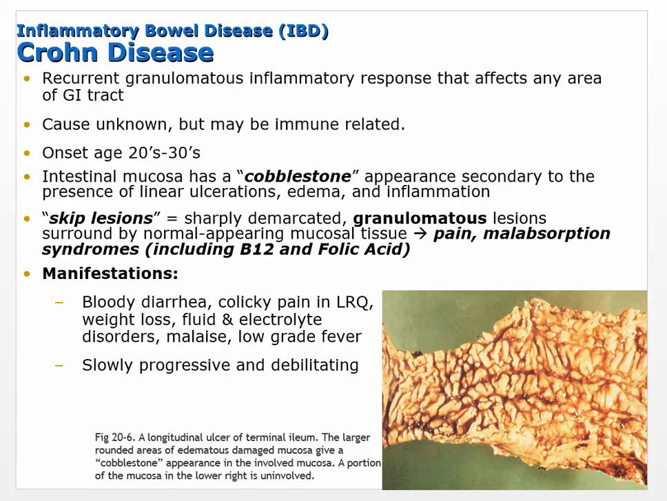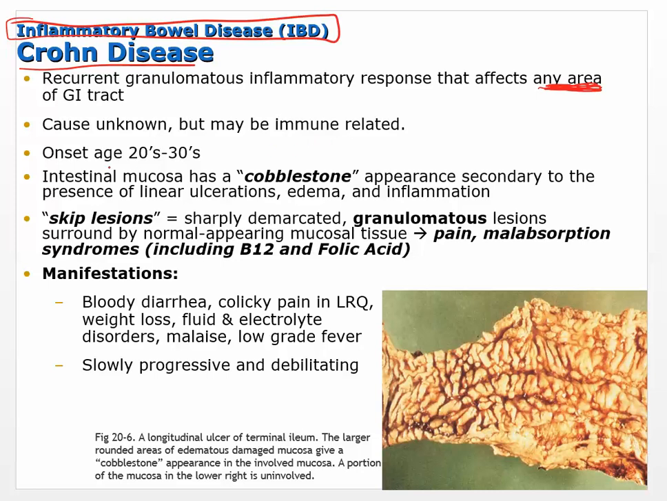Okay, so inflammatory. Remember, we're trying to keep this straight. Inflammatory bowel disease. Okay, Crohn disease. So we're first going to talk about Crohn disease. Crohn disease, a recurrent granulomatous inflammatory response that affects any area of the GI tract. Okay, so any area, that's kind of a clue. That's kind of something that separates it from ulcerative colitis, but it can affect any area of the GI tract. Now the cause is unknown. It may be immune related.